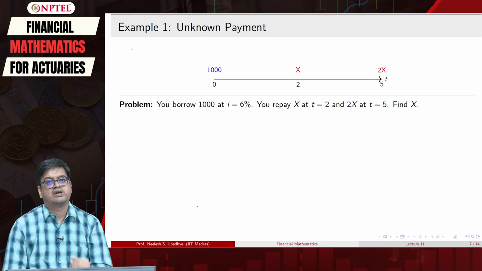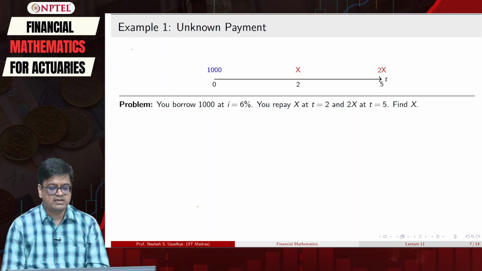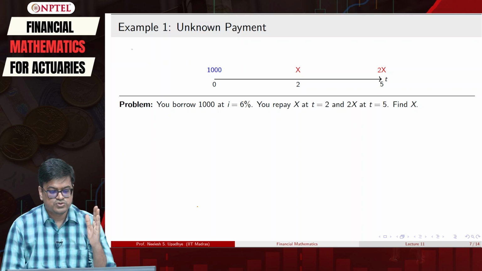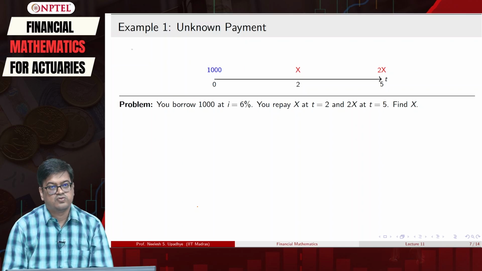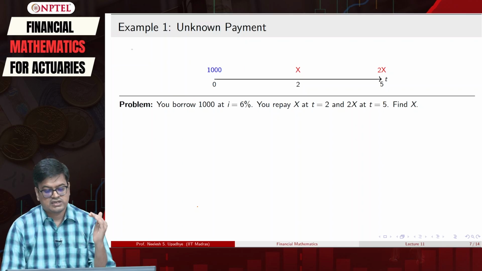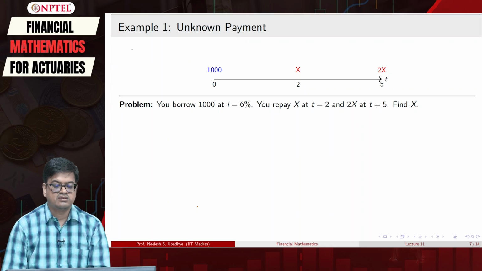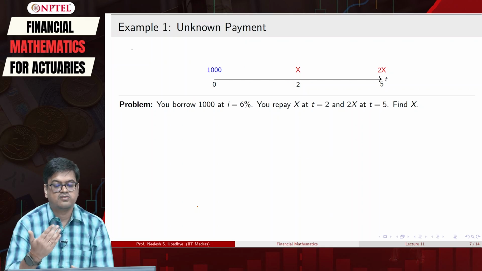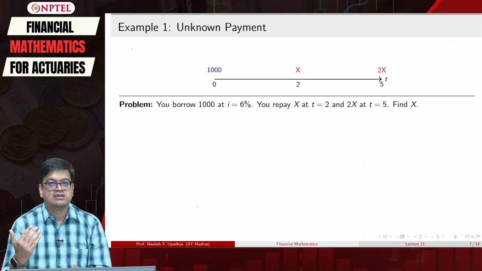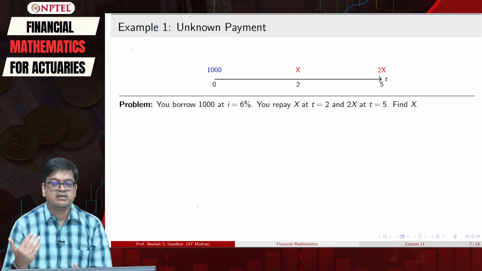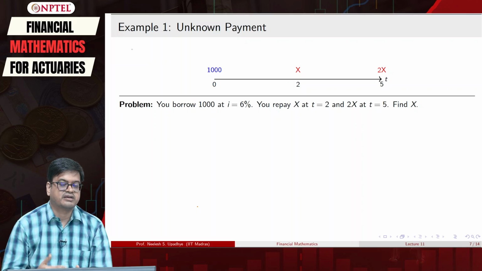Okay. So, if you look at the figure that is shown on the slide, the ones in blue are inflows, the ones in red are outflows. So, this is the timeline that we have drawn. At time point 2 we have to pay x, so it is an outflow, so it is marked red. At time point 5 it is 2x, which is marked red.